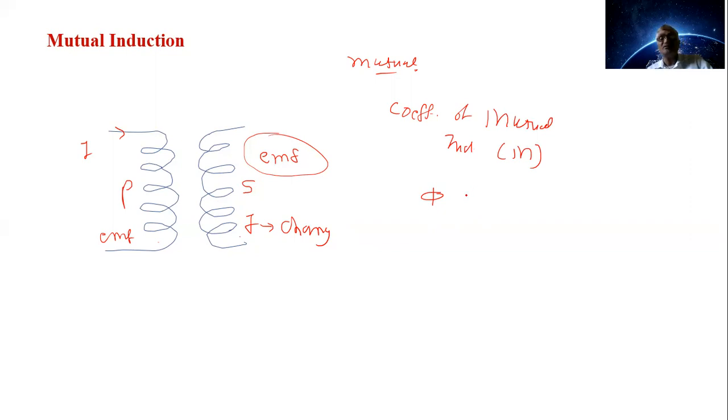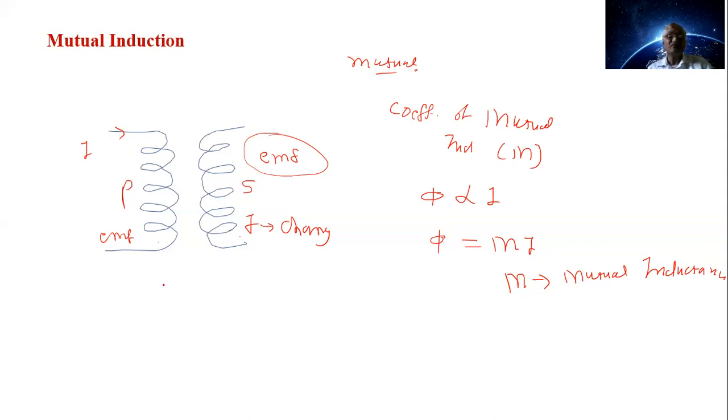Magnetic flux is again dependent on the current, so flux phi is directly proportional to I. Magnetic flux in the other coil is directly proportional to current flowing through the one coil. Here we can write phi is equal to M into I, where M is the constant of proportionality, called the mutual inductance, or coefficient of mutual induction between the two coils.